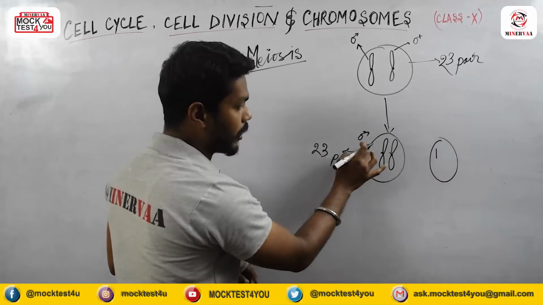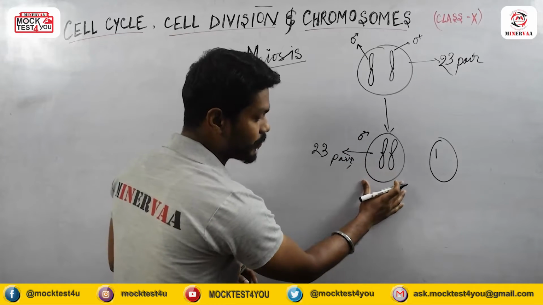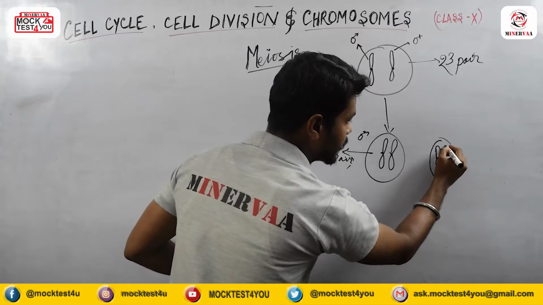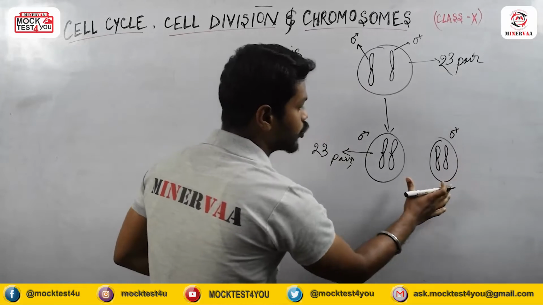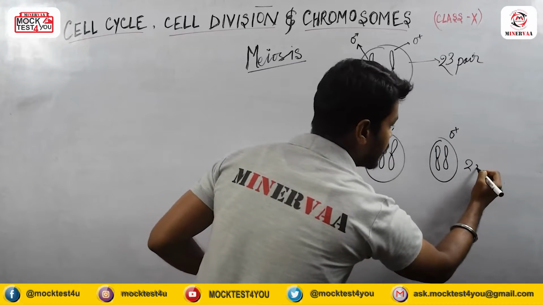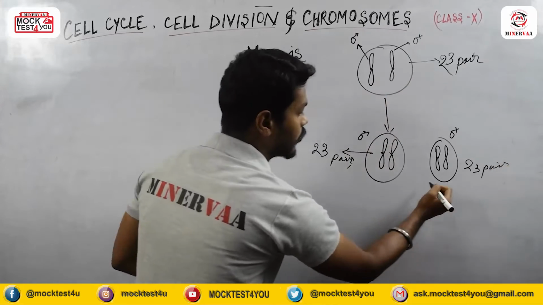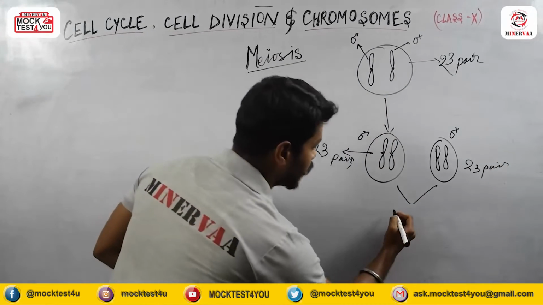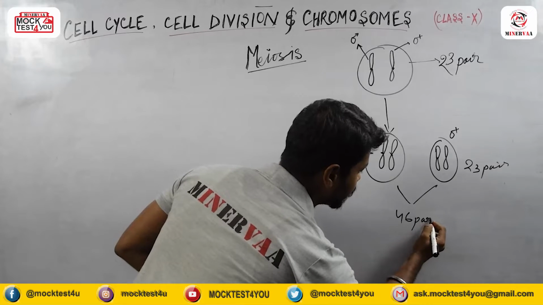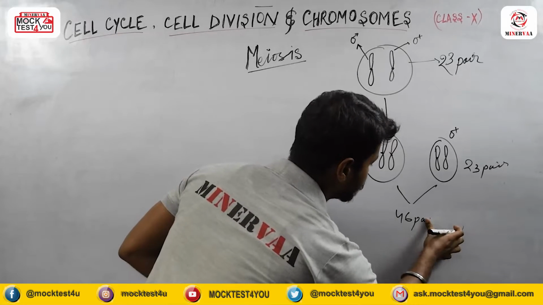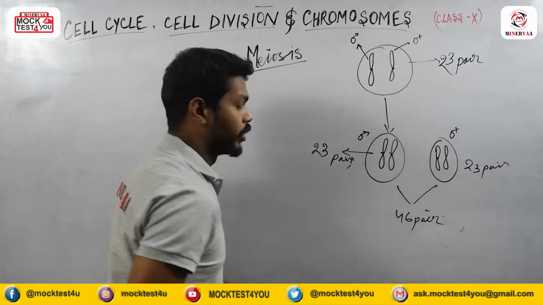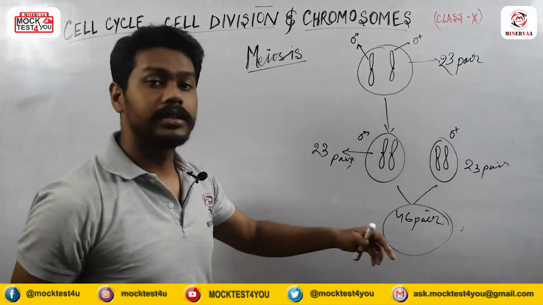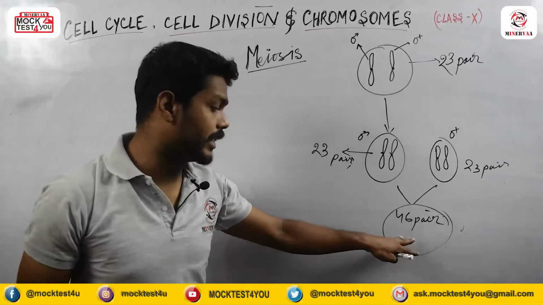Suppose this chromosome or this gamete is coming from its father, and this gamete is coming from the mother. So both are containing 23 pairs of chromosomes. So what will happen in the next generation? It will produce 46 pairs of chromosomes, which means the chromosome number gets doubled in this case.